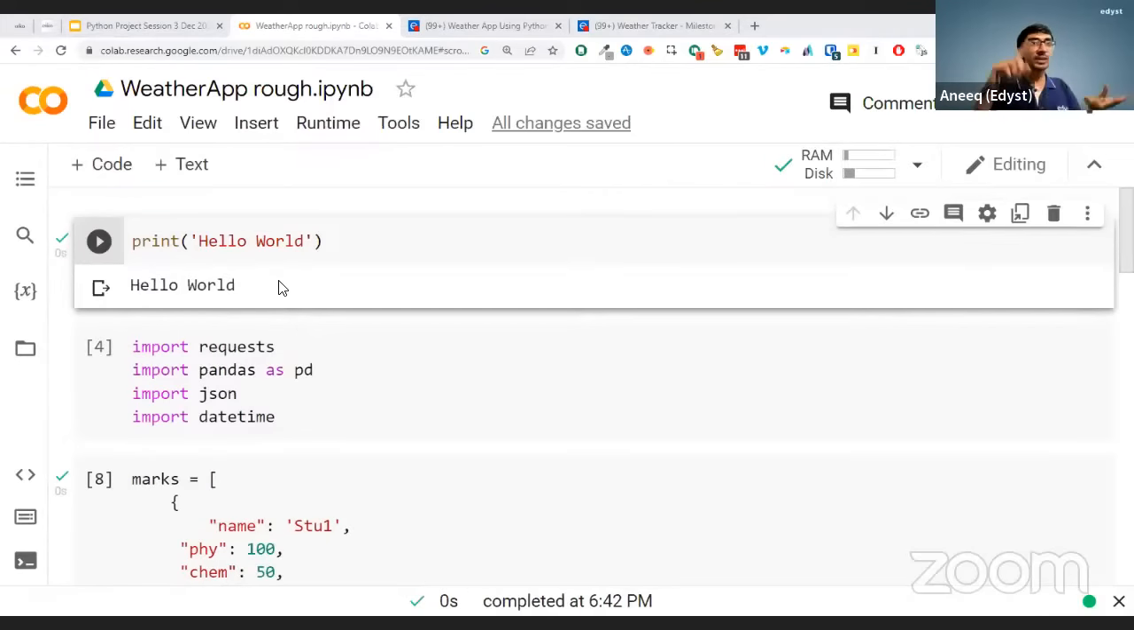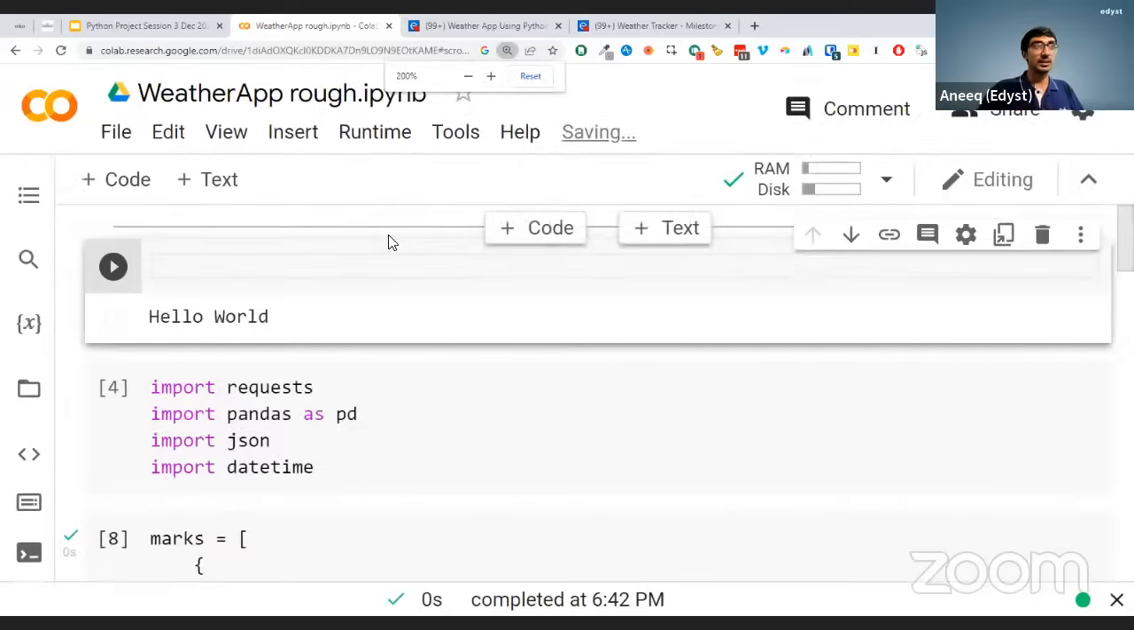Can I use VS Code? Can I use PyCharm? You can use any of these things. If you're using Python, you can use it. Don't worry about which software to use. Okay, so this is how a notebook works. You just run it and things keep running basically.